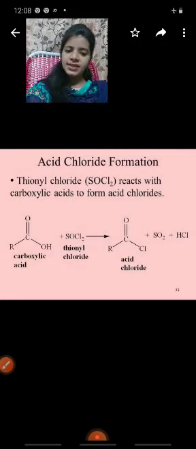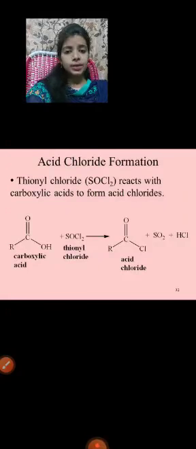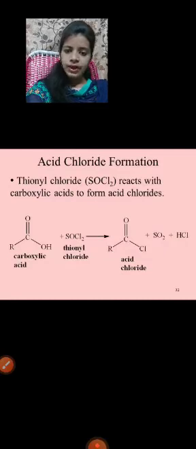First one, acid chloride formation. Acid chloride formation, how can you form? Listen carefully. Thionyl chloride. What is the thionyl chloride? Chemical formula is SOCl2. Okay, SOCl2 reacts with the carboxylic acid. So, how can you write the reaction? Thionyl chloride, nothing but SOCl2, reacts with the COOH. It gives rise to acid chlorides. So, you have to see that reaction.